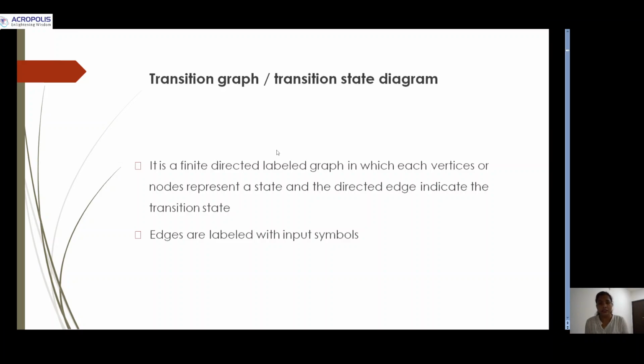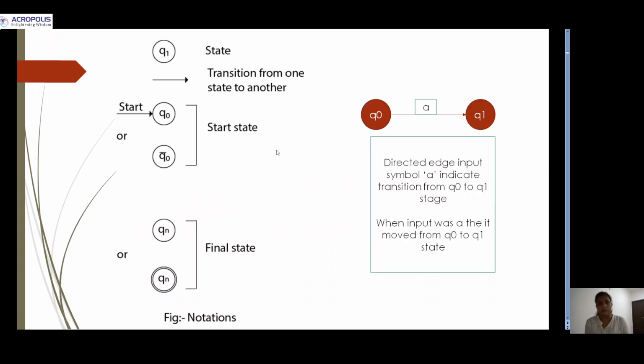Here the transition graph is a finite directed labeled graph in which each vertex or node represents a state, and directed edges indicate the transition from one state to the next state, and edges are labeled with the input symbol. Here are some notations that are used in finite automata.